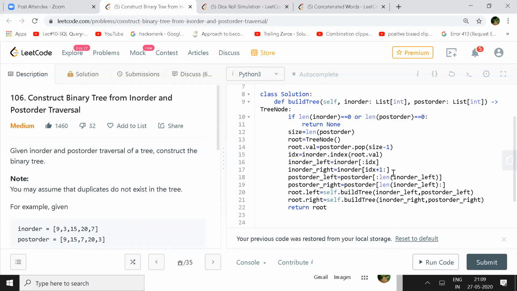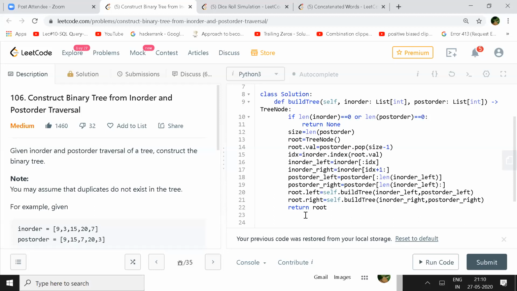So the space complexity is n log n, and the runtime complexity is n. Correct? Runtime will be every time, let's say if your root is here, then T of n minus 1 plus T of 1. Here it should be order of n only. So it would be O of n square.